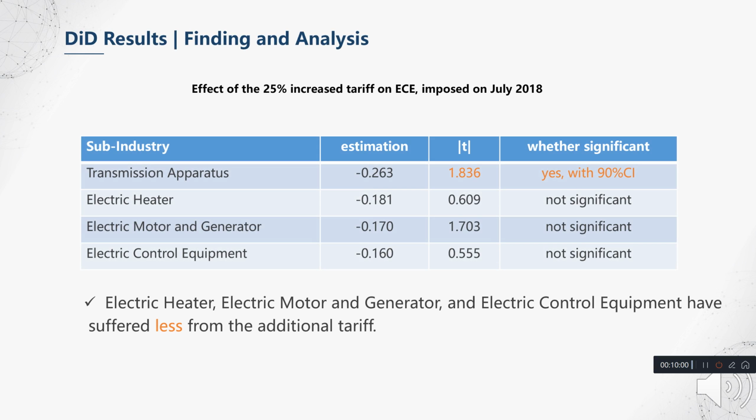Among all four treatment groups, our model shows less significant t-values except for the first treatment group. Therefore, we may not conclude the estimations of the other three groups at a very high confidence level. Compared with the negative 26% export growth rate change of the transmission apparatus sub-industry, it shows that these three sub-industries have suffered less from the additional tariff.